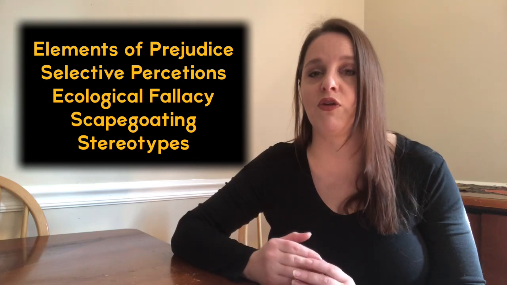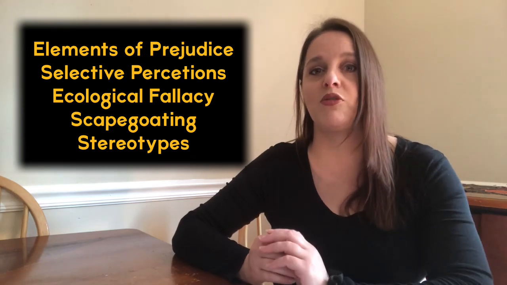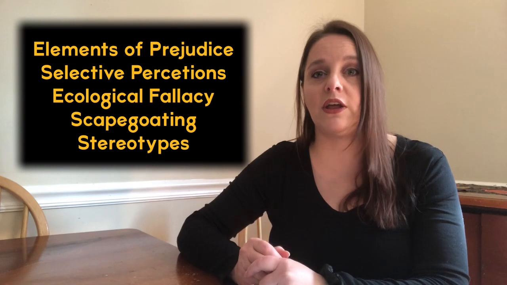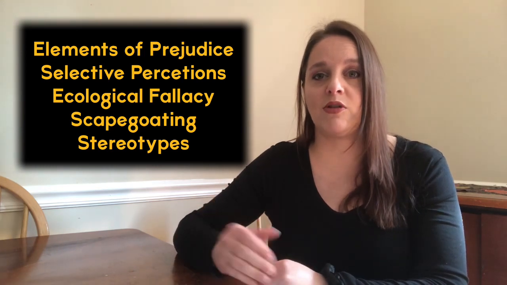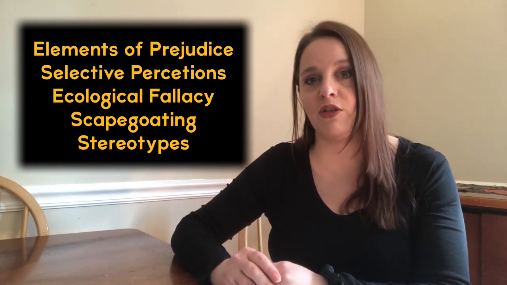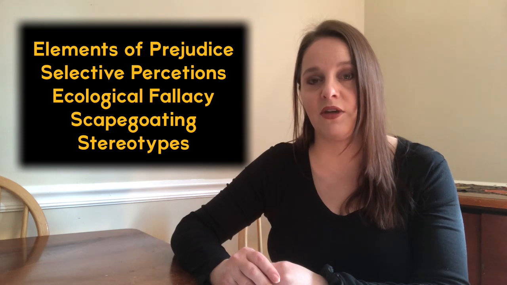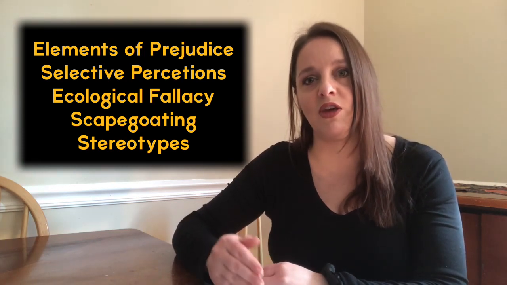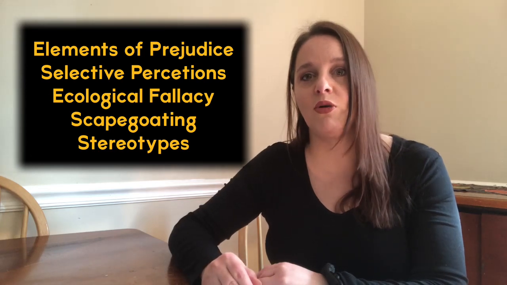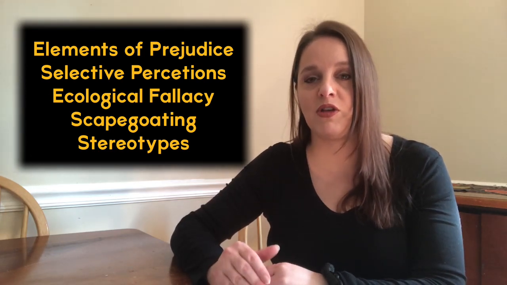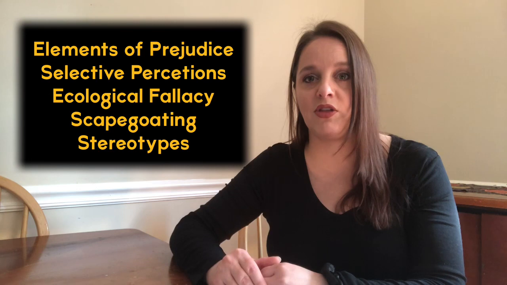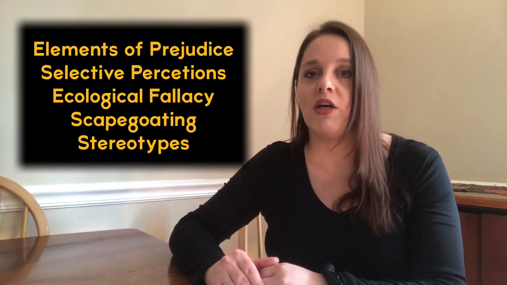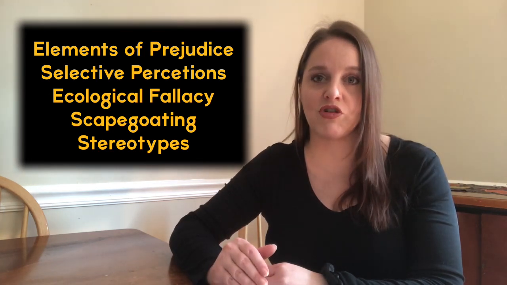It makes us sort of faulty in our judgments of people, because what are we doing? We're looking to find certain traits in people, and we are ignoring other traits that people might have. So that's selective perception. Another way to think of that is seeing what you want to see. When you have selective perception, you're seeing the things that you want and not seeing things that you don't want to see.